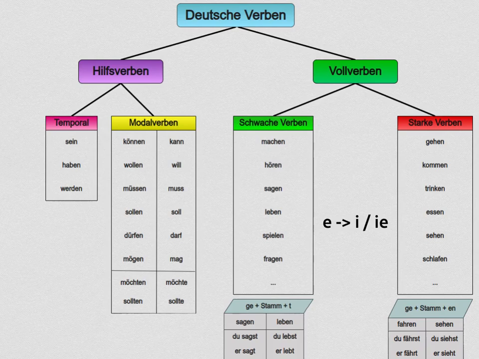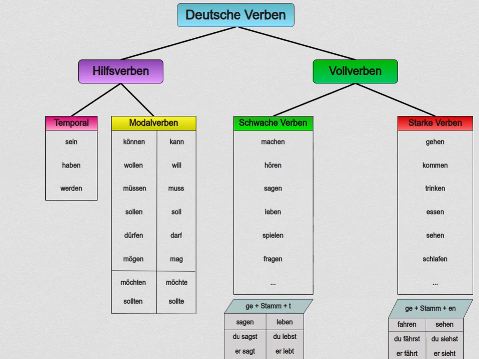The difficulty with the E to I change is that you cannot predict if it will be a long or short E. It's usually just the one that sounds better. Long E will be spelled I or IE with a single consonant afterwards. And short E will be spelled I with a double consonant afterwards.